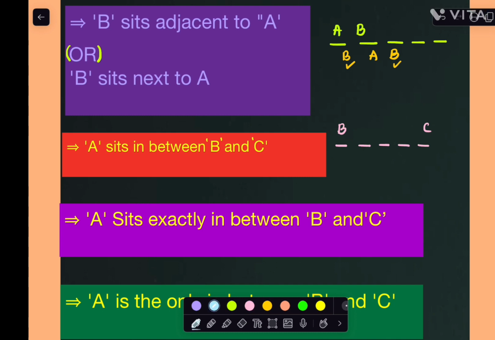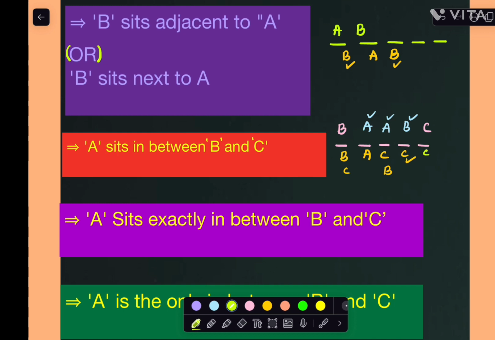I can take A here, maybe here also. If I know A's location, A is sitting here, and B and C may be here: B here, C here is correct; C here, B here is also correct. I can take B differently also, and C here also. In this case also A is between B and C. It is not exactly in between here.